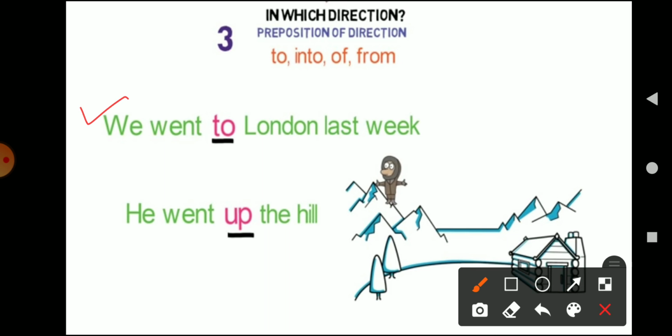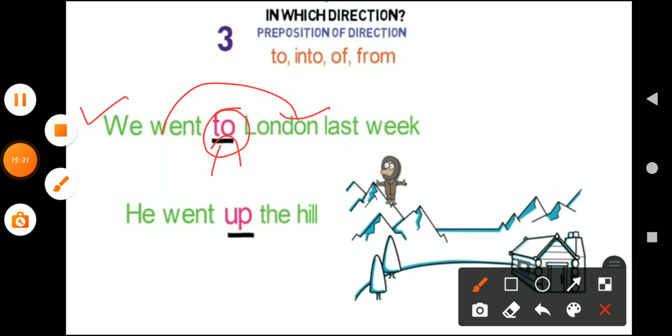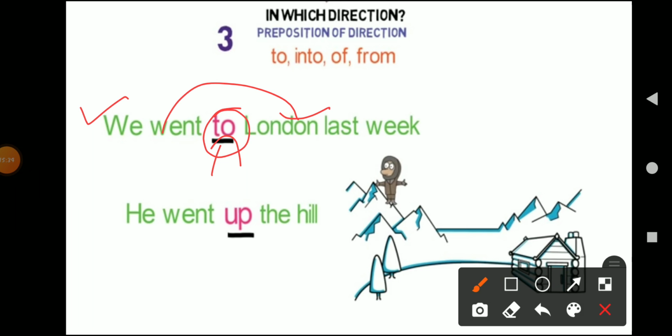We went to London last week. Here the word to is the preposition of direction, which is telling us in which direction we went, to London, right? So in this particular example, the preposition to is describing in which direction we went. Okay, so this is the preposition of direction, which is telling us about the direction of the event, right? Similarly, if we talk about the second example, he went up the hill, right? He went up the hill. So in which direction he went?